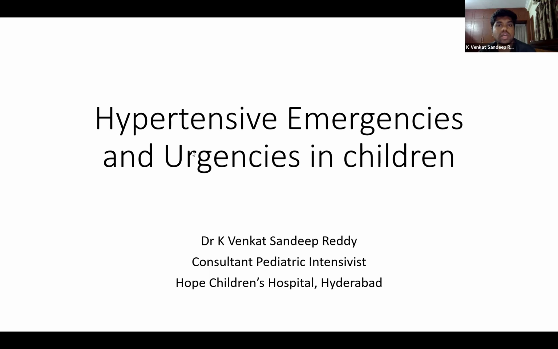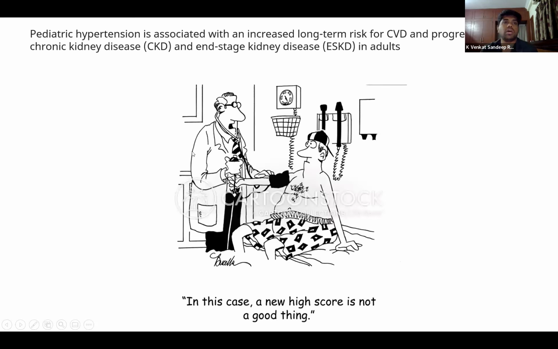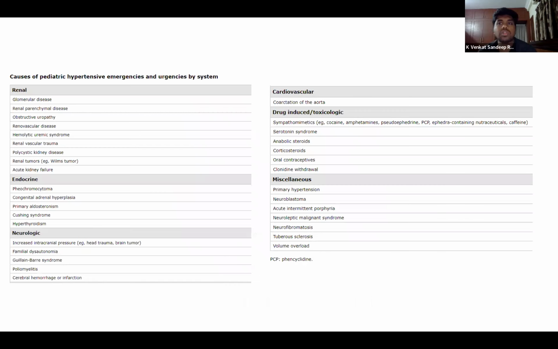As we know, hypertension can be fatal. It can also lead to a lot of morbidities and mortalities. It can also lead to adult hypertension, and also to end-stage kidney disease. So we should not deem pediatric hypertension to be a small thing. We should always treat them promptly.